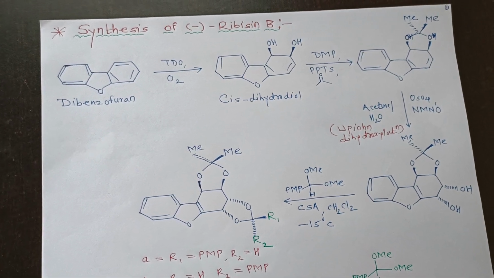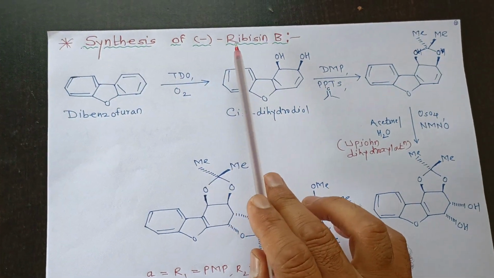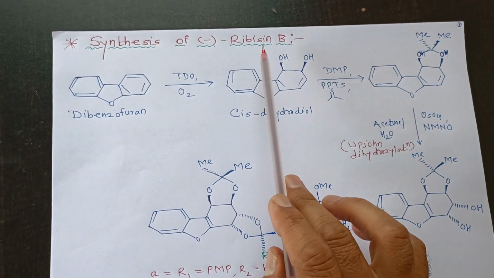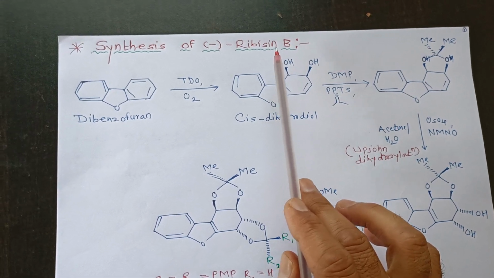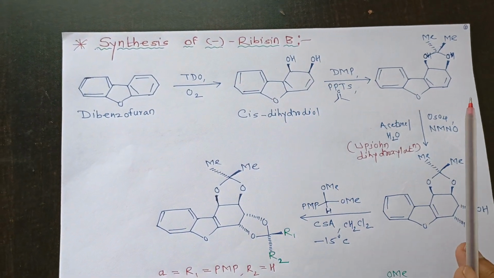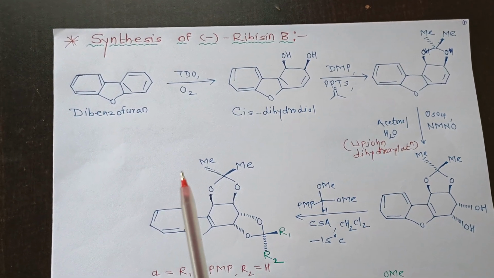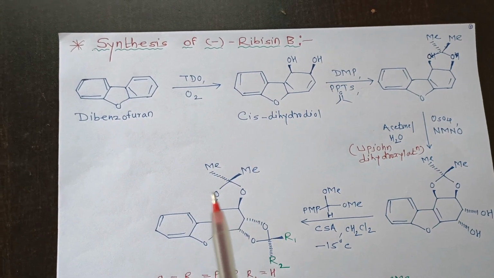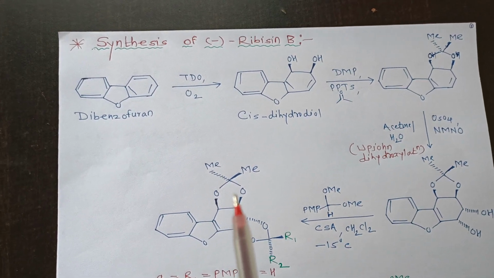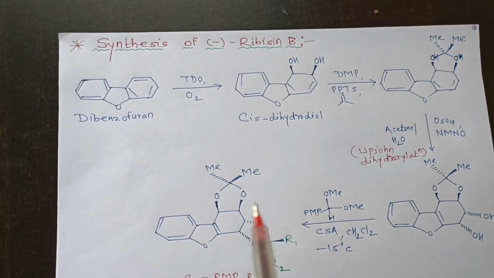Today we are going to see the synthesis of minus ribosine B molecule reported by D.R. Boyd and co-workers in the Journal of Organic Chemistry in 2019. It is my request to all students, please refer to this research article for the chemoenzymatic synthesis of minus ribosine A and B molecules.